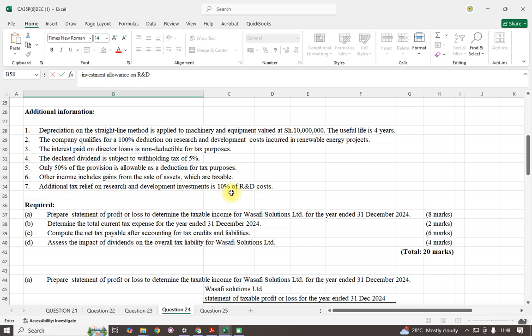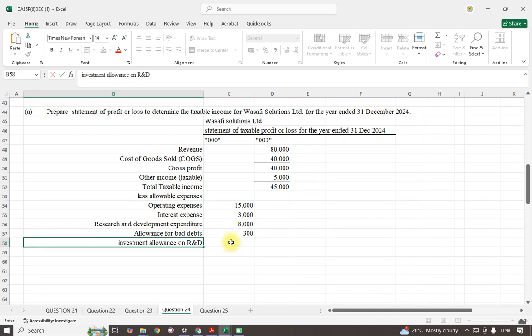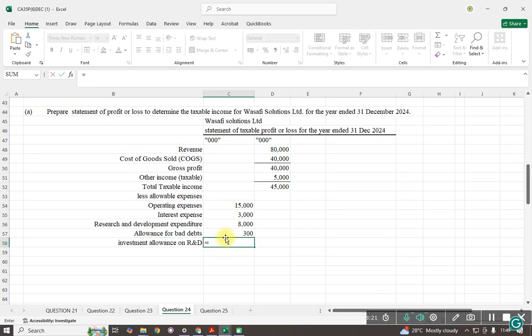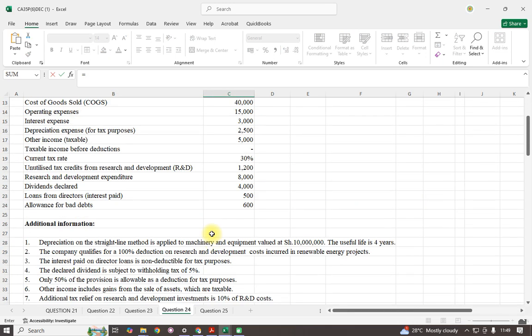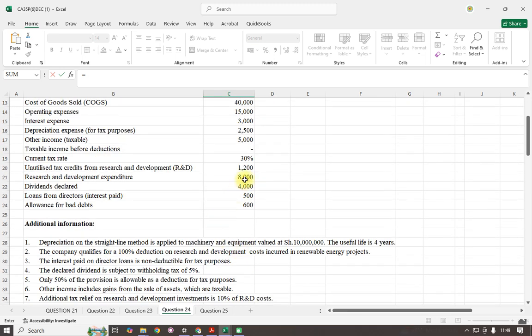So that is an allowance. So we shall have an additional 10%, and that one will be allowed. 10% of this.